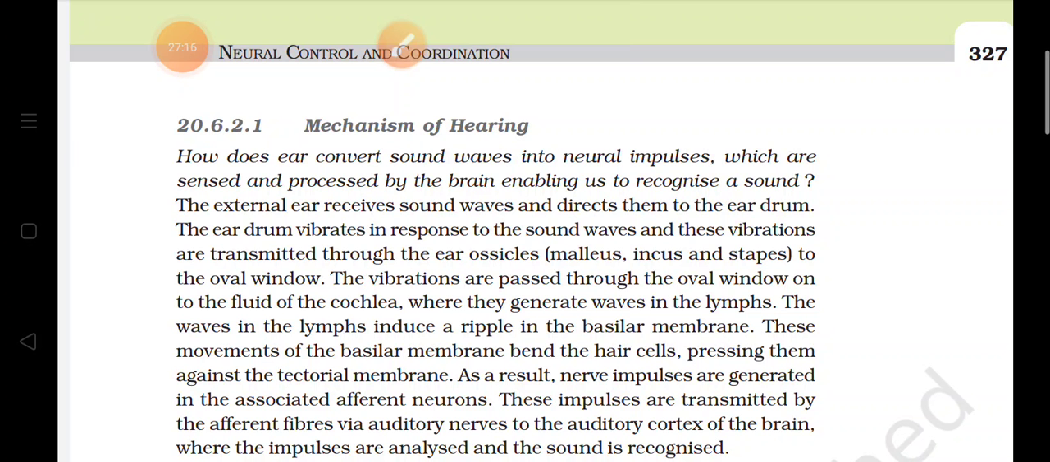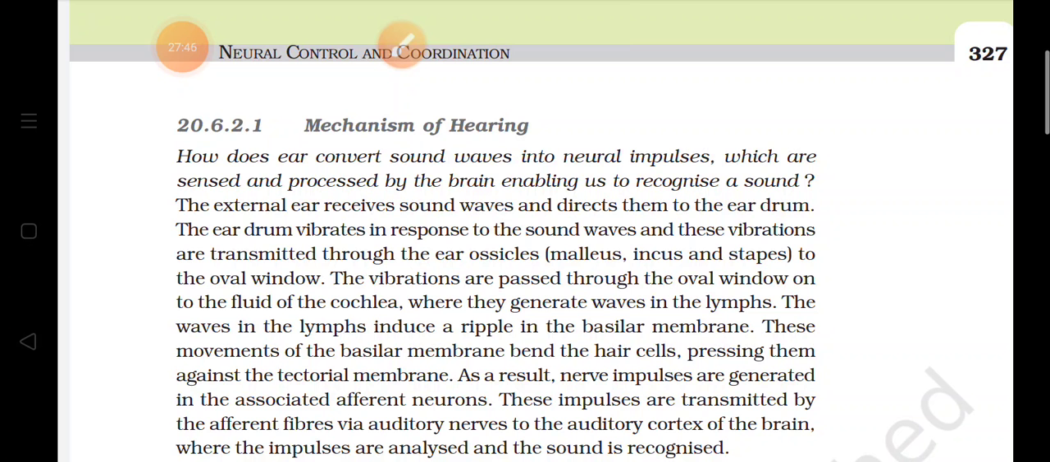And from here it will reach the oval window. These vibrations are passed to the oval window, and there is fluid of the cochlea. In the fluid of the cochlea, waves will be generated, and these waves in the lymph will induce a ripple in the basilar membrane, and because of the movement of the basilar membrane, the hair cells will bend and press themselves against the tectorial membrane.